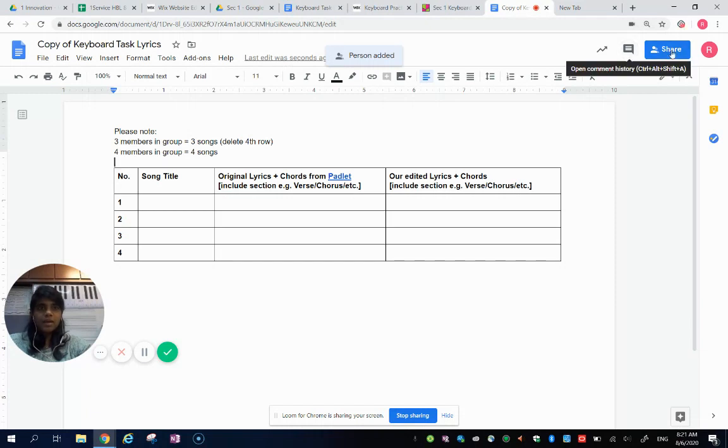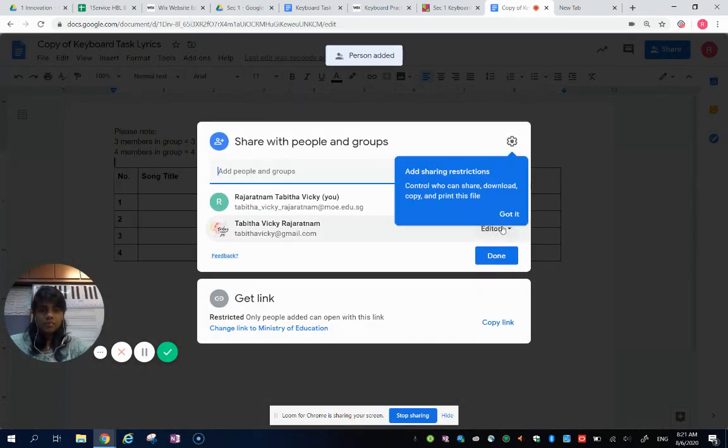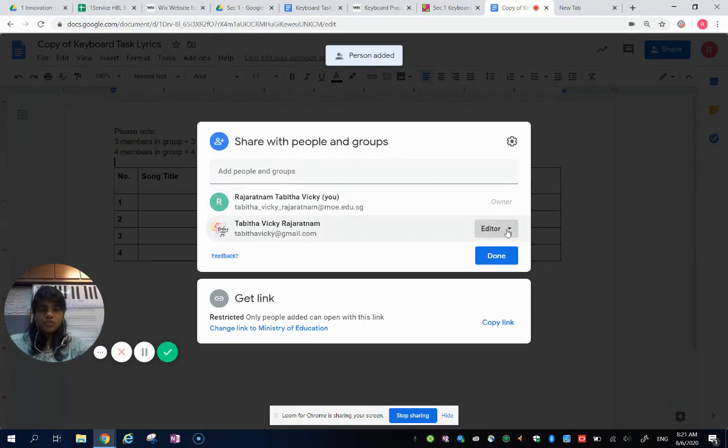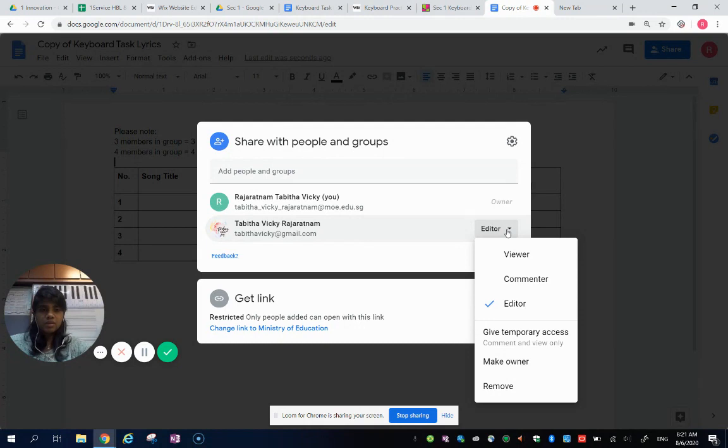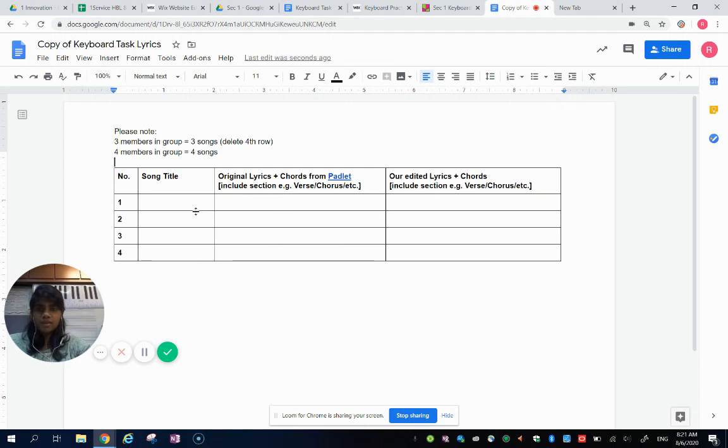You must make sure that they are able to edit. So please check. Once you click share, you should see here it says editor. If you need to change it, in case it says viewer, you just go down and give them editing rights. Click editor. Now that this is done, you'll be able to edit here. Even if you are not able to communicate with them, you select the song that you have decided on, and then everyone else can add in according to whatever is still blank.